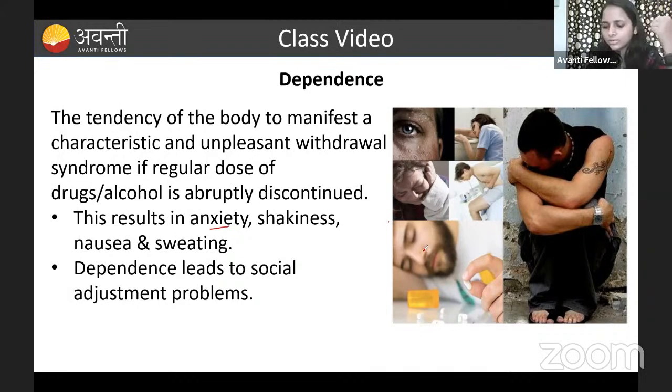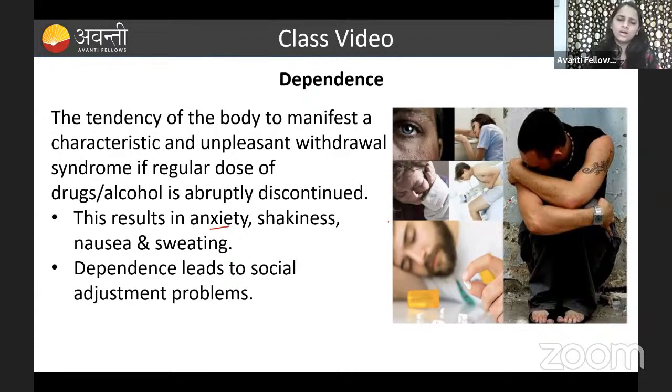Do you have any questions over here, guys? Dependence. Can anyone tell me? Is anyone having a doubt here in dependence? Fine. So it is the tendency of the body to manifest a characteristic and unpleasant withdrawal symptom if the regular doses of the drug or the alcohol are abruptly discontinued.